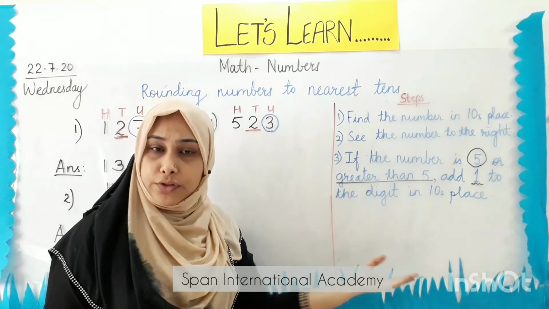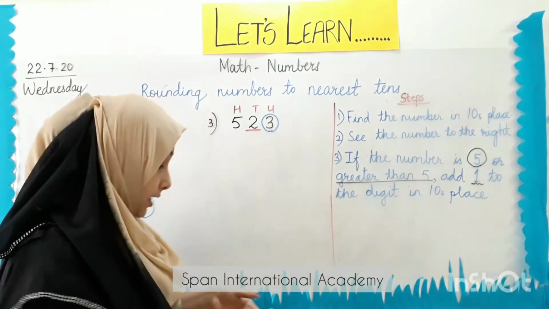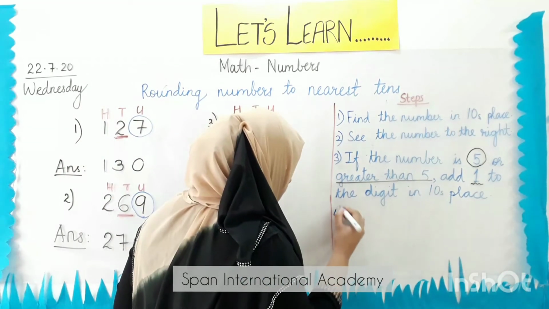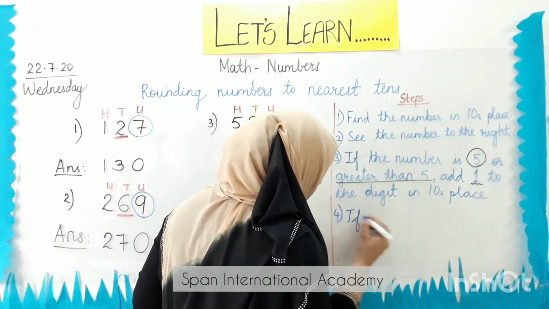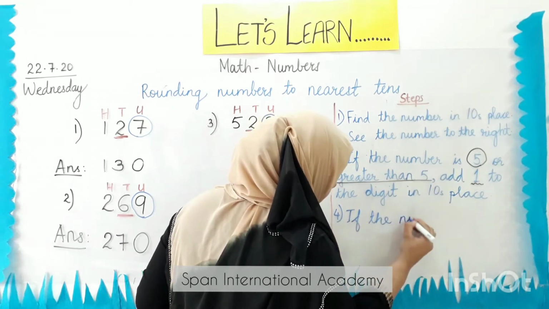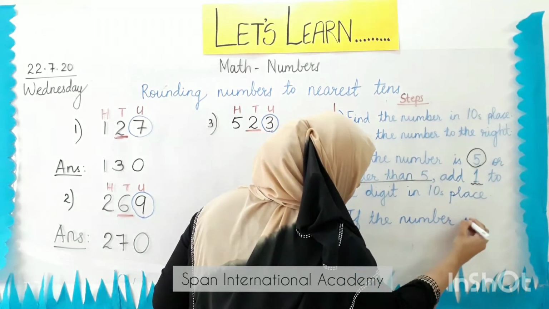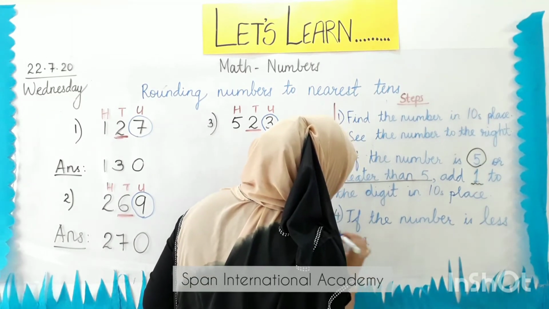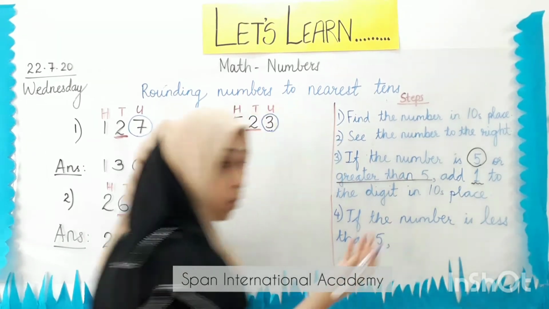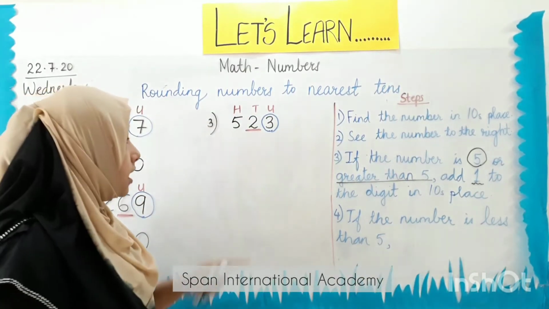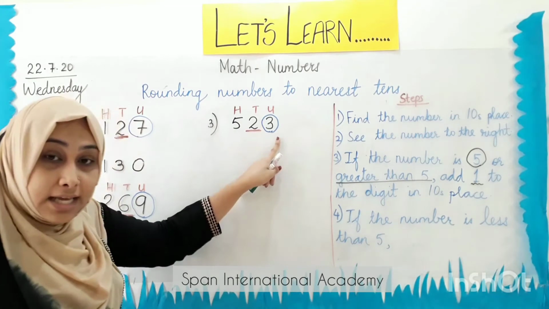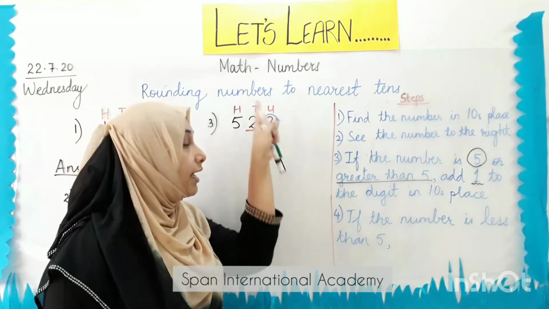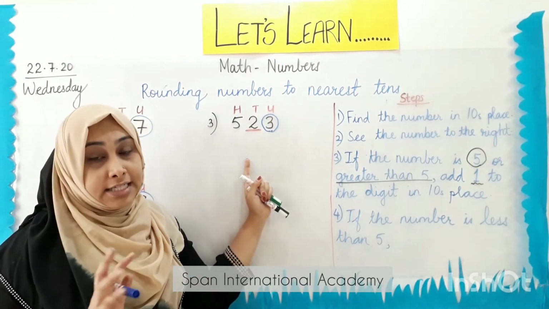So now what are we going to do? There is another step that we have to keep in mind: if the number is less than 5, what do we do? If this number is less than 5, we do not add anything to the number in the tens place.